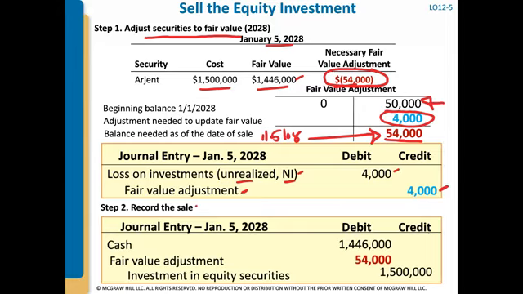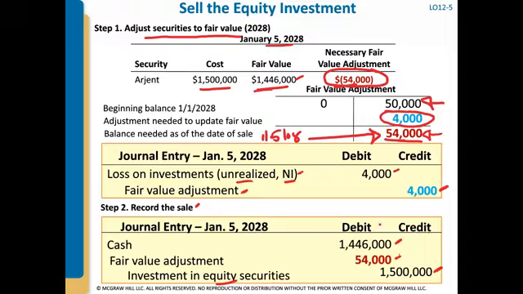Now we can record the sale, and since the fair value is 1.446 and that's what we sold it for, we received cash for that much. Our investment in the equity security, what we originally booked it for, was 1.5, and in the fair value account we have a credit of 54,000. We need to zero that out, so we're going to debit the $54,000 to the fair value adjustment account.